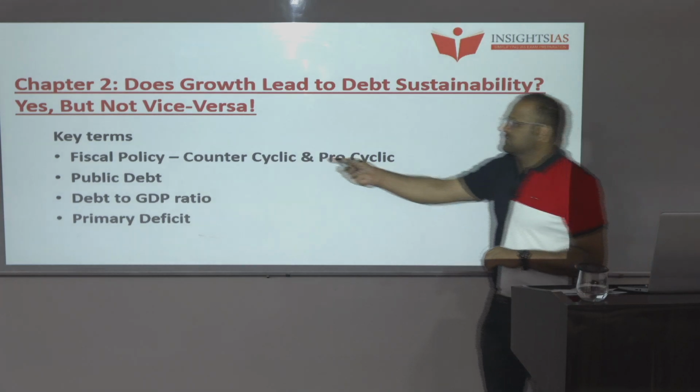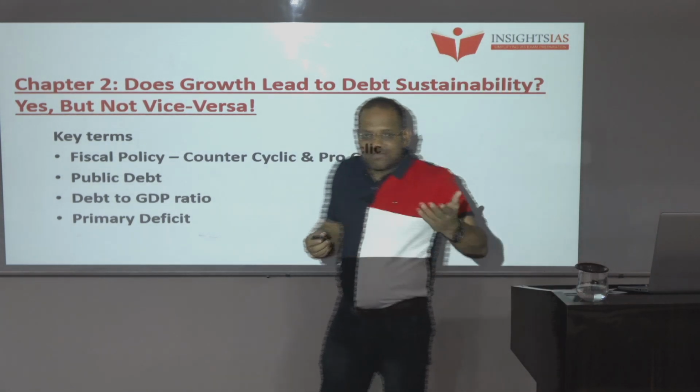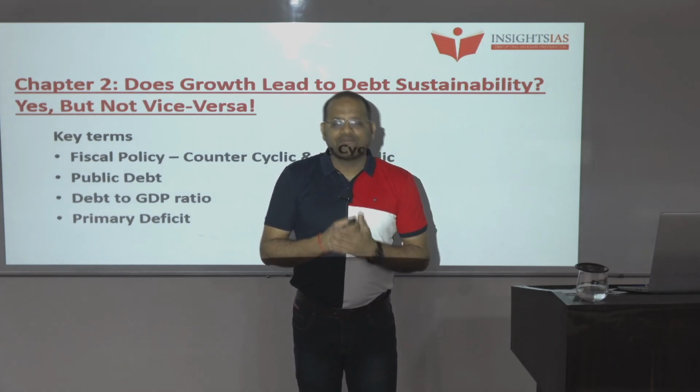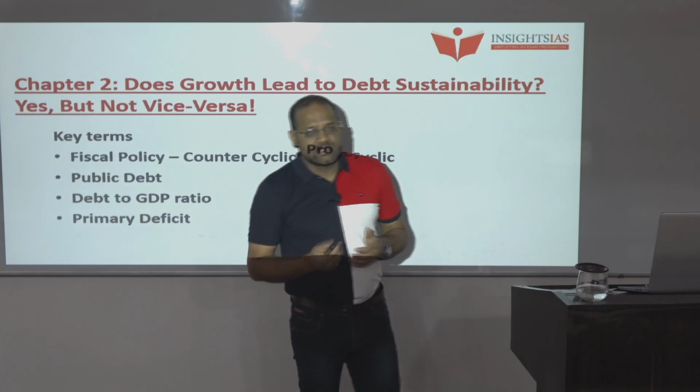So what is fiscal policy? We have all read this in basic economics in our books, and solved many questions related to it. Fiscal policy deals with government spending and the government's taxation policies. These decisions influence the business cycle and the economic conditions of the country.